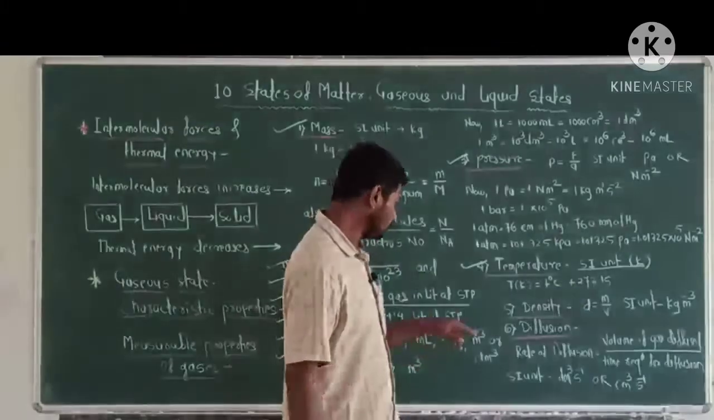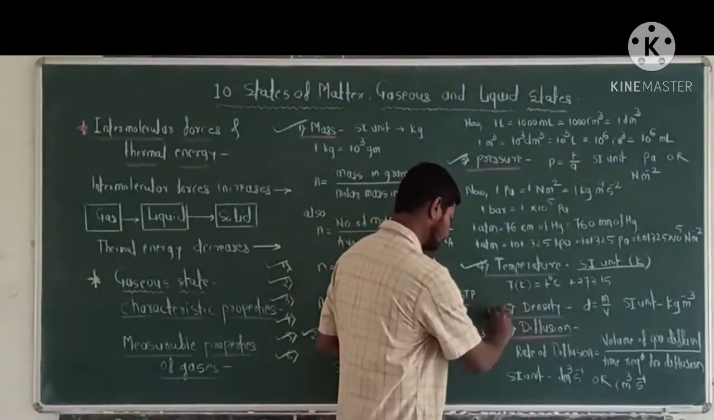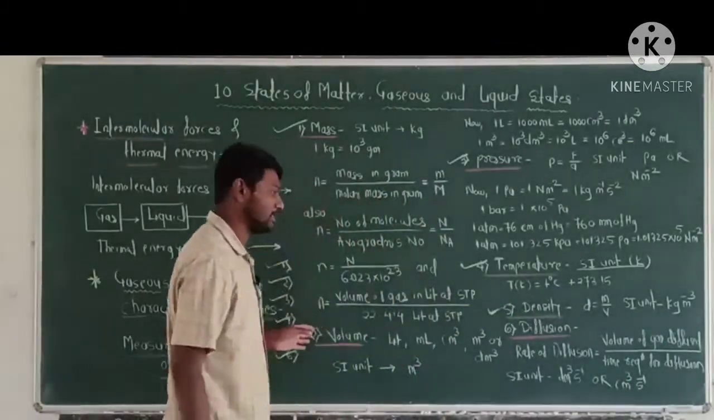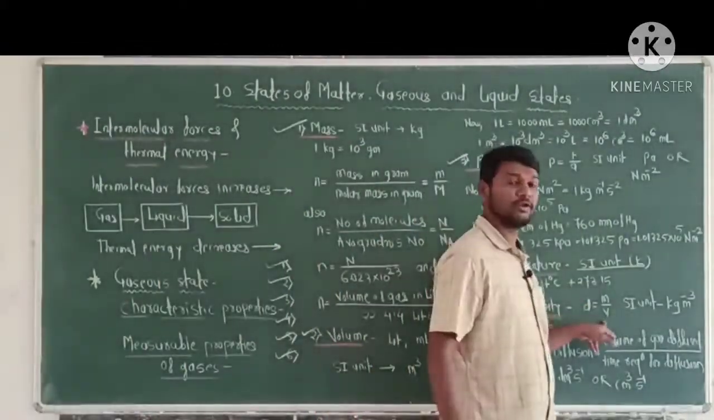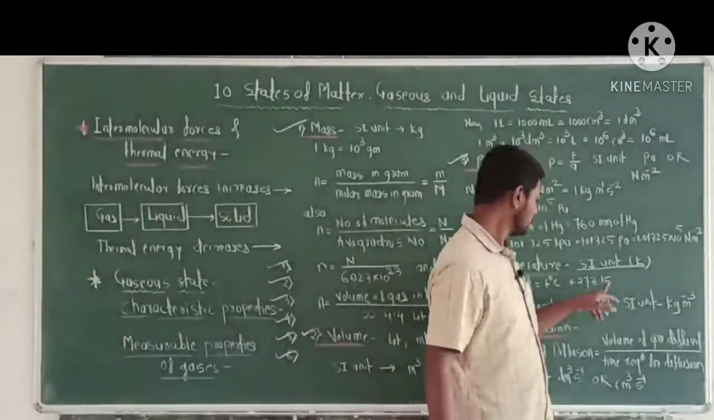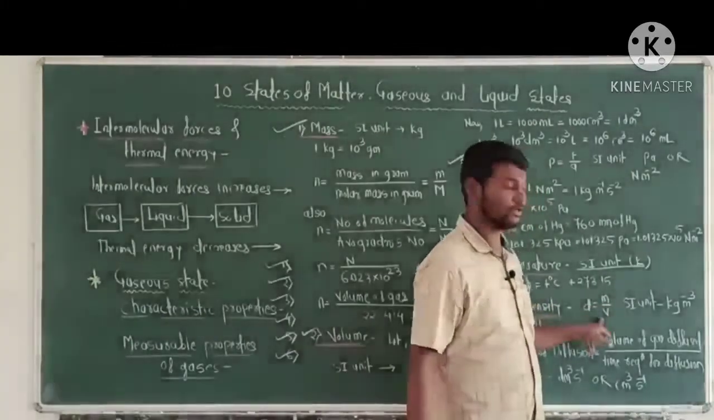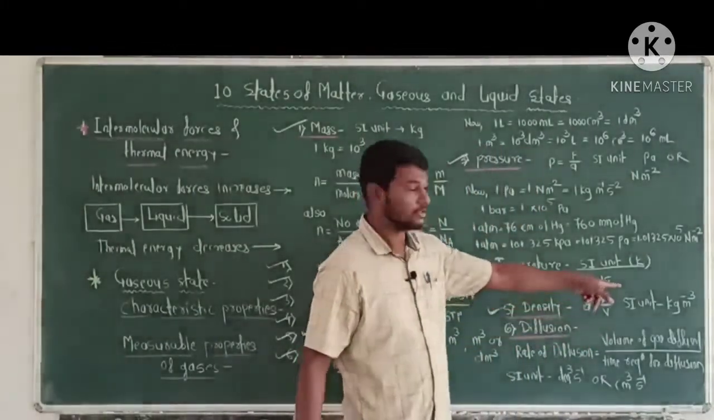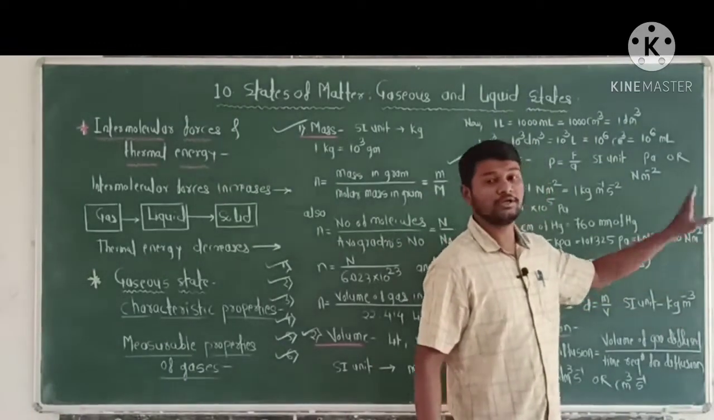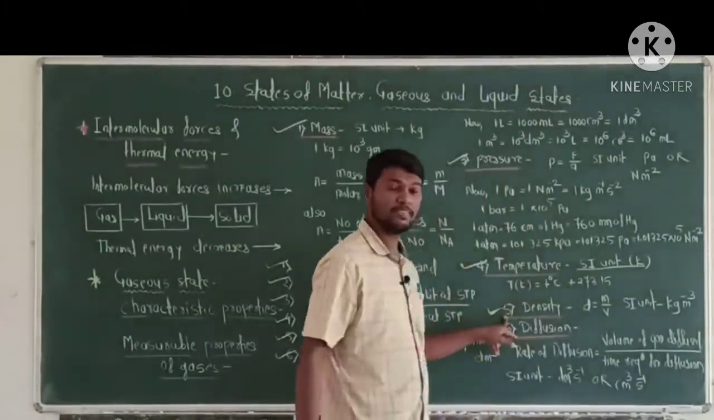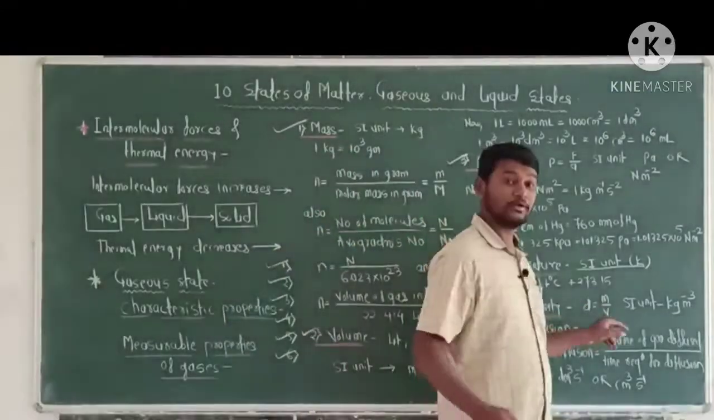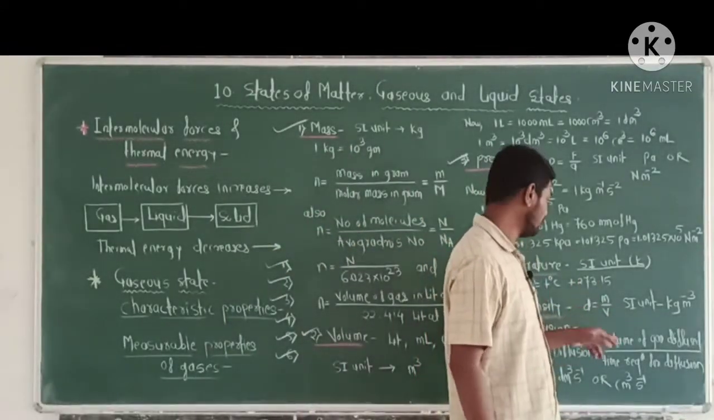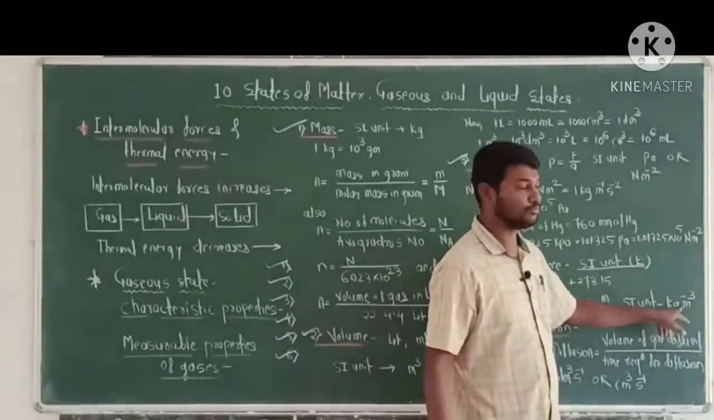Now the fifth measurable property of gas is density. Density is defined as mass per unit volume. The SI unit of density is kg per meter cube.